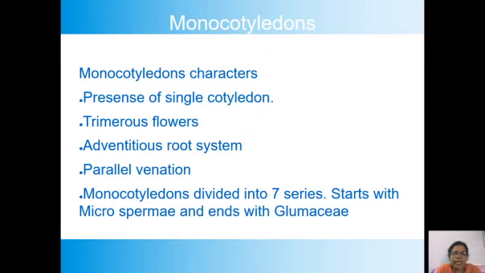This Epigynae includes 7 families like Iridaceae, Amaryllidaceae, like that.